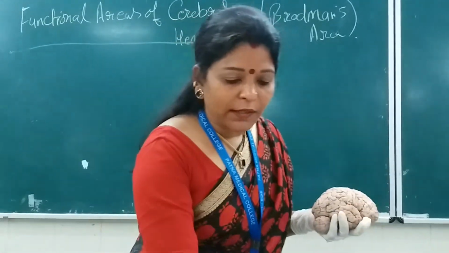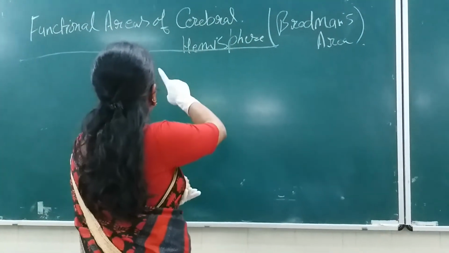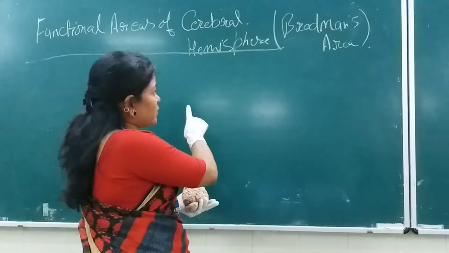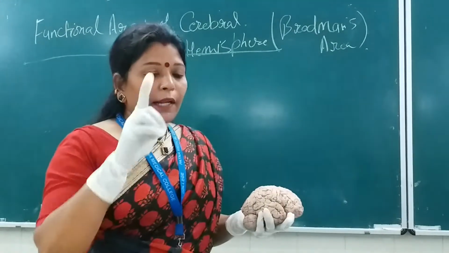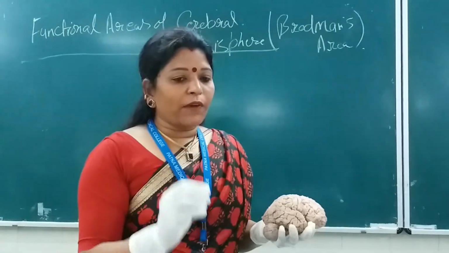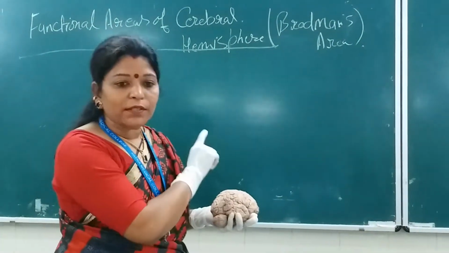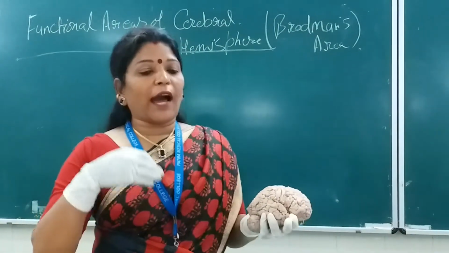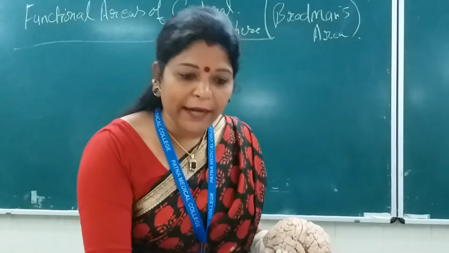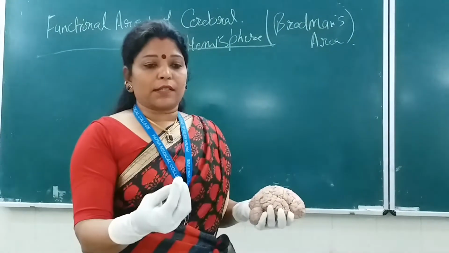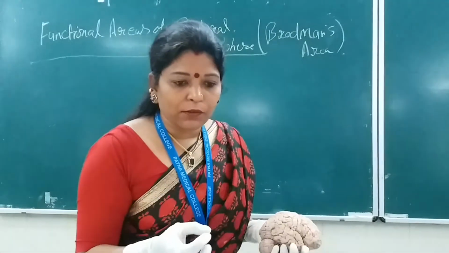If you see what is written here, the functional area of the cerebral hemisphere, everyone will appreciate this. That means you are able to interpret, by Wernicke's area, what is written over here, and whatever I am speaking and you are understanding, those are the spoken words. That means you are able to understand those words.